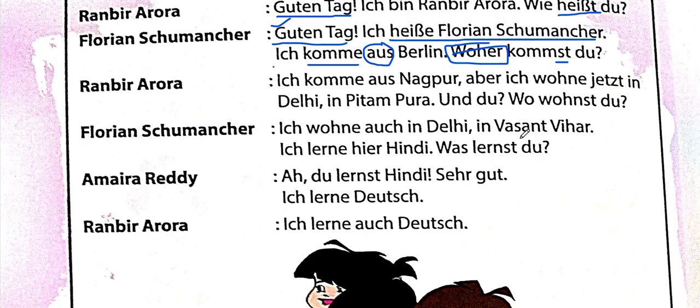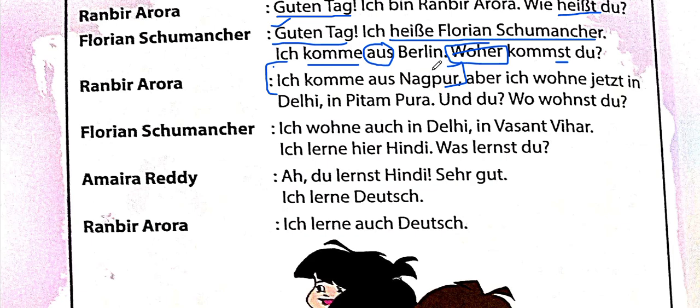And then Ranbir Arora replies, Ich komme aus Nagpur. That means I come from Nagpur. Now this sentence is a fixed phrase. You must know that after komme we add aus whenever we show belongingness or origin, from where we originate.